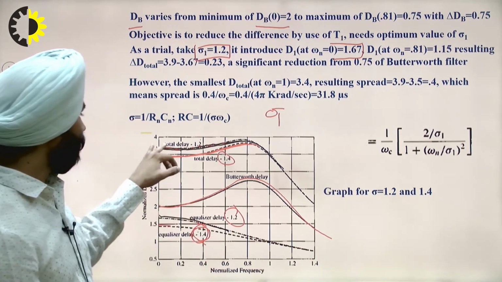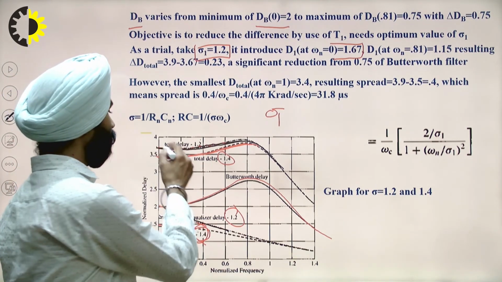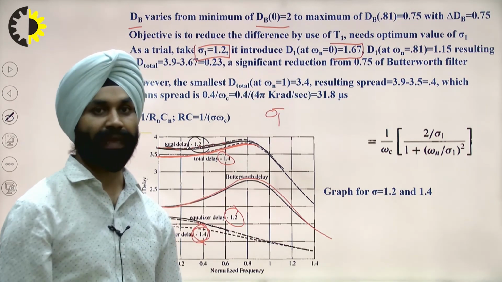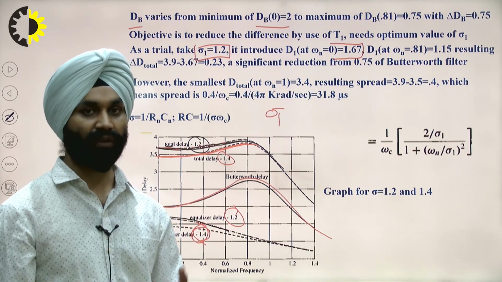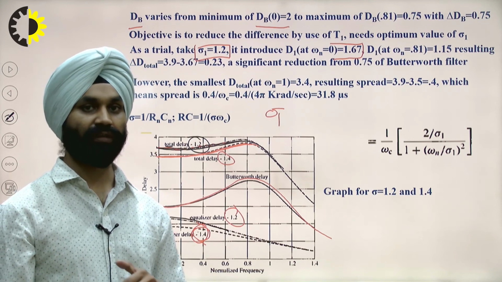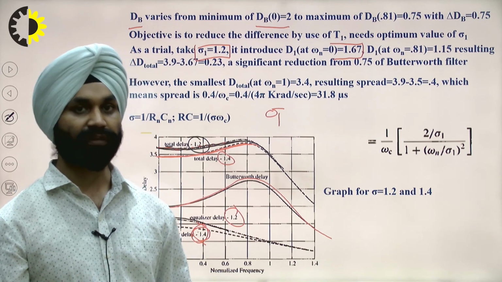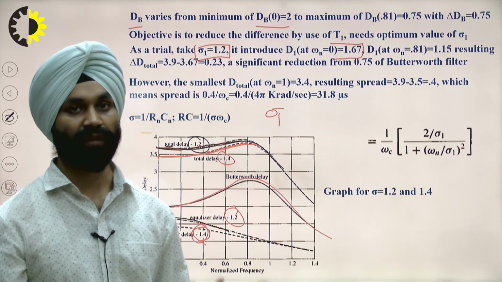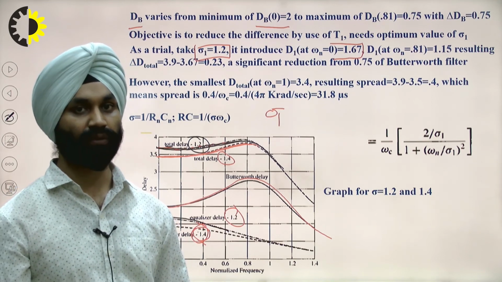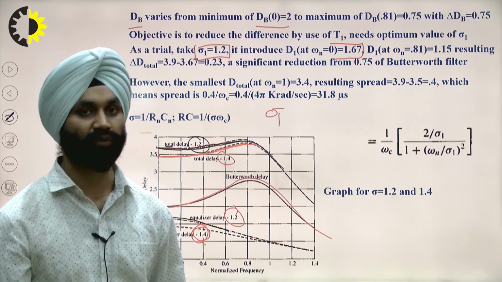Now if we compare the two lines, we can see that the delay marked by the black line, for 1.2, is more constant, not completely constant, but the delay variation is almost constant in 1.2 when compared with 1.4.